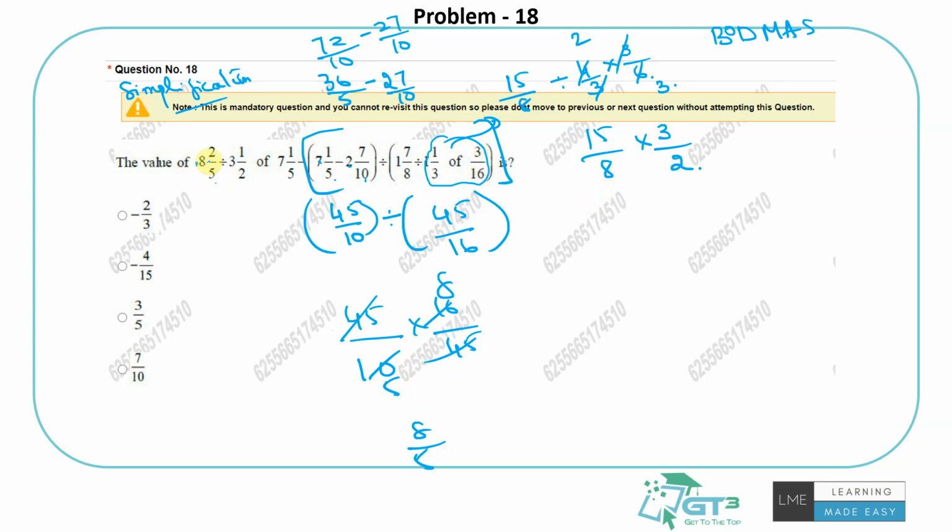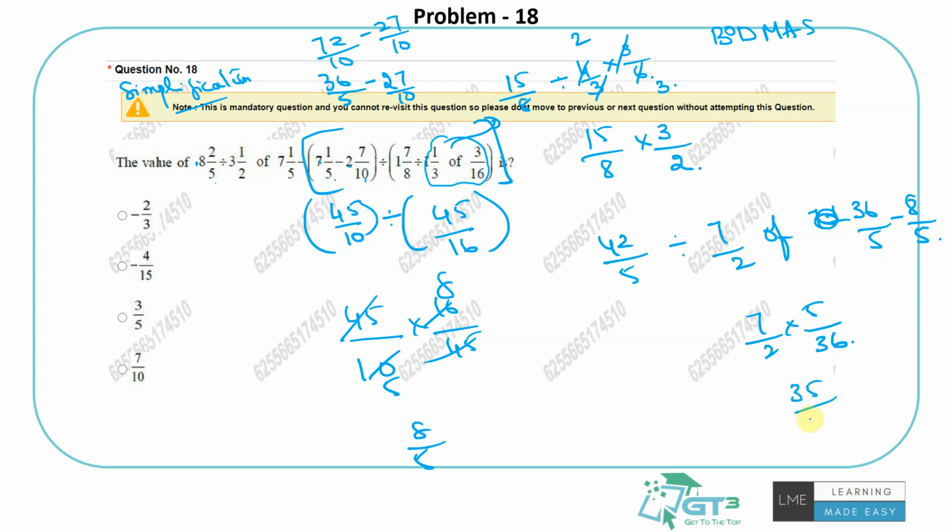So it will be 8.5 is 42 by 5 divided by 6 7 by 2 of 7 1 by 5, which is how much? 36 by 5, minus 8 by 5. So in this there's a division, there's an of and there's a minus, right? The priority goes for of first. 7 by 2 into 5 by 36. Right, that's what you're going to get. 7 by 2 into 5 by 36. So it will be 35 by 72.